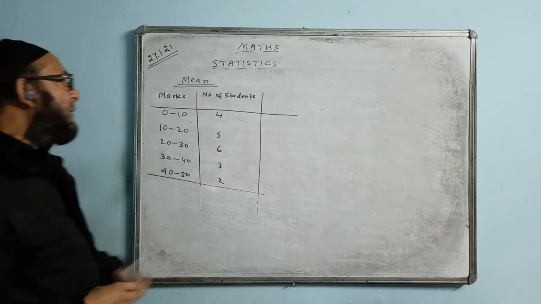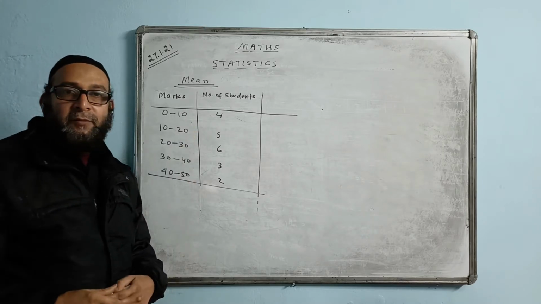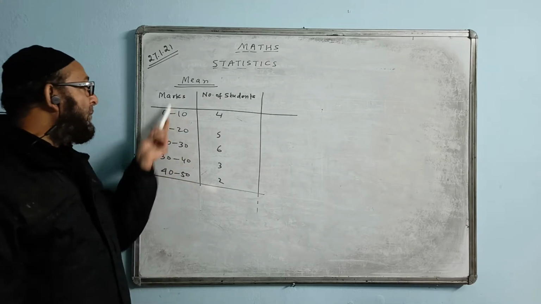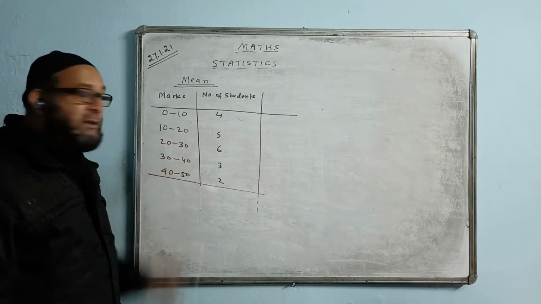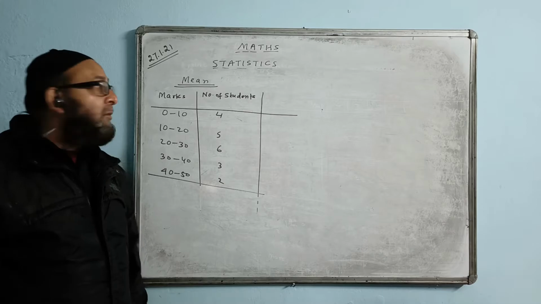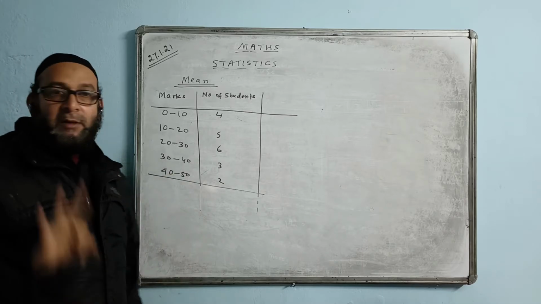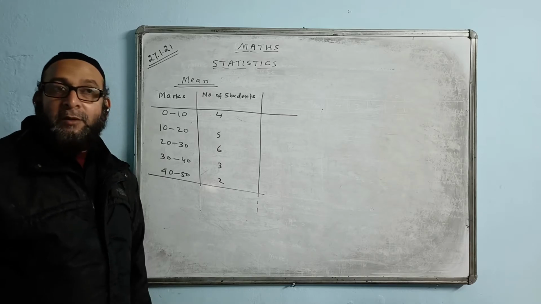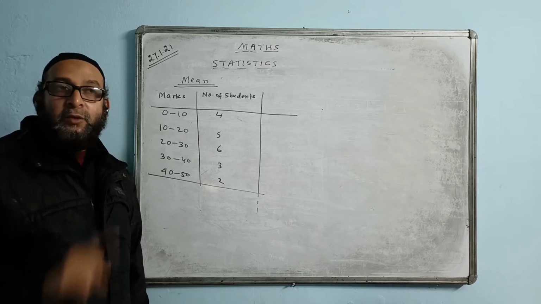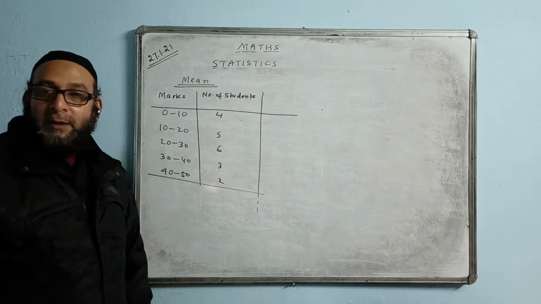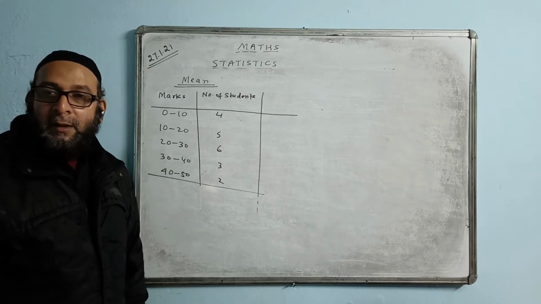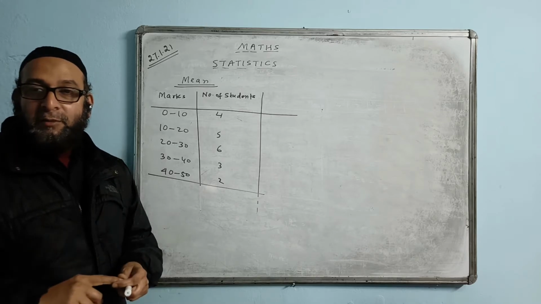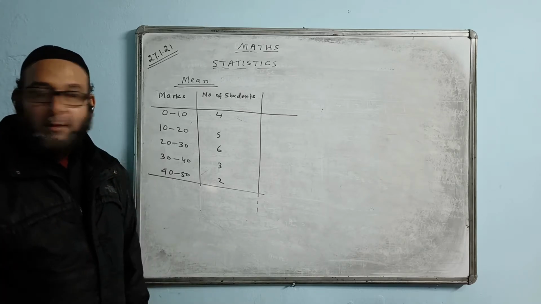They are asking to find the mean of the following frequency distribution, where the marks are given in the form of class intervals. When the situation is like this, there are 3 methods of finding the mean. You have to learn all the methods because in the question they will mention a particular method. If they ask about a particular method, you have to use that method only. You cannot use your own method.